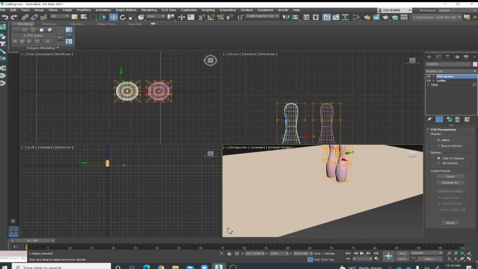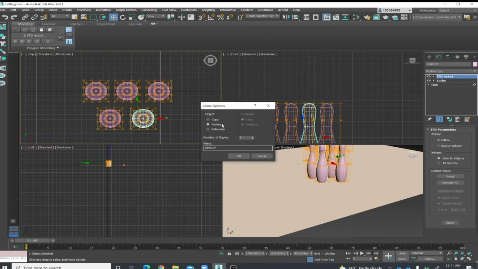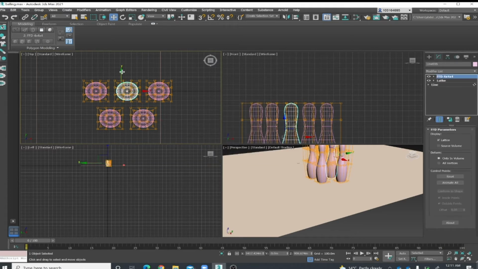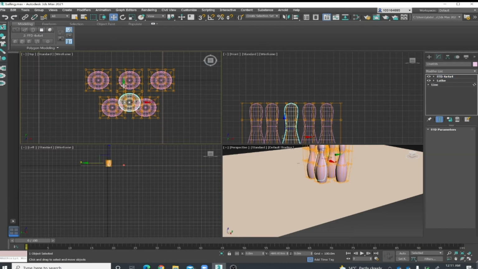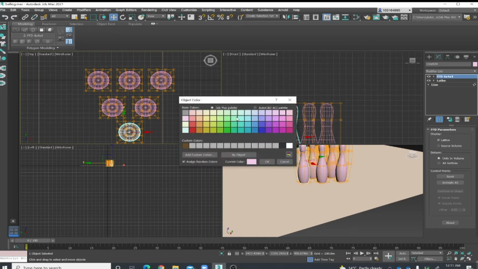Okay, make 5 copies from this. Okay, you will change the color.